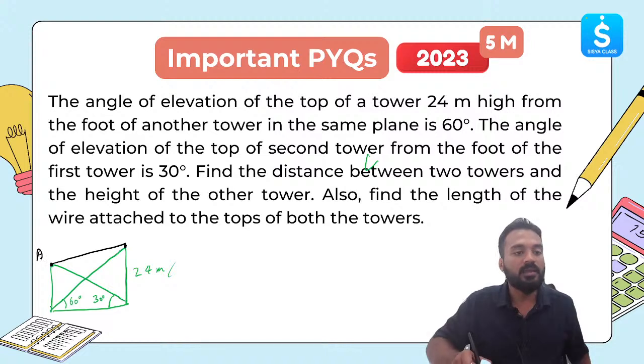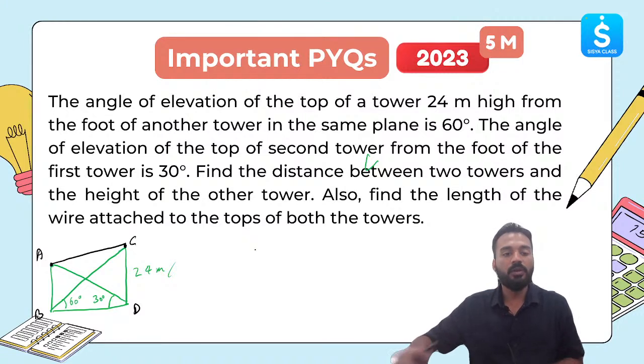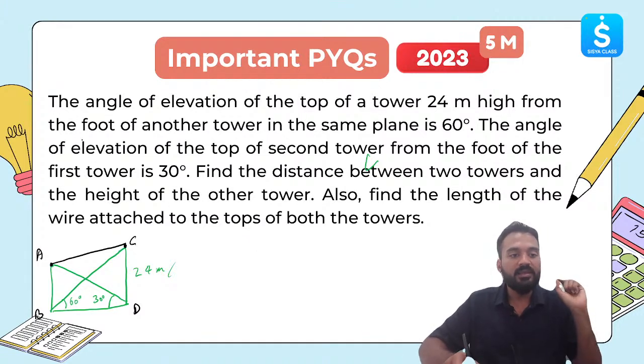So let me mark this A, B, C, D. Now again I will not write the same steps. I'll do it very fast for you all. AC, I think steps and all of those things is clear. AC represents the wire. AB is one tower whose height is not given to us. CD is one tower whose height is 24 meter.